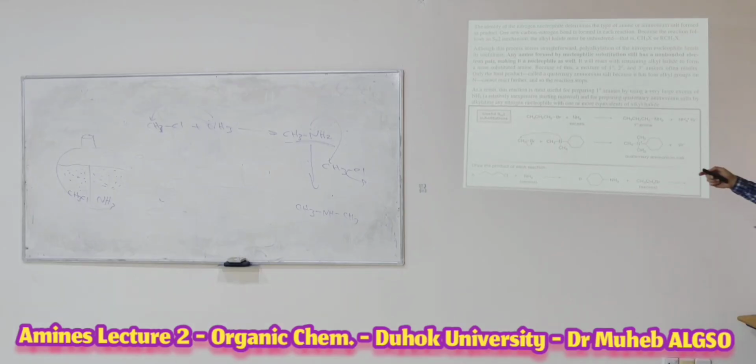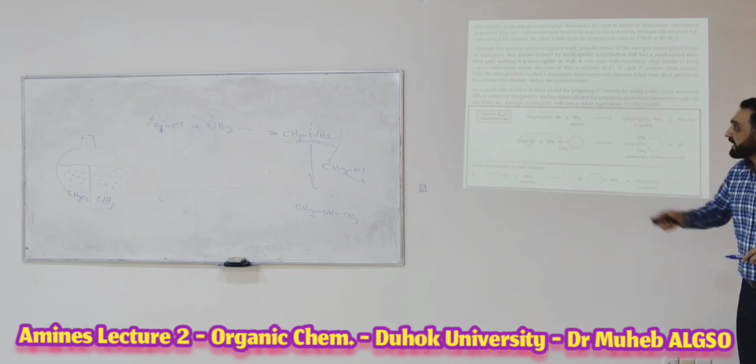For this reason, we said polyalkylation can happen. Polyalkylation of the nitrogen nucleophile can also happen in this reaction as a side product. This is a bigger problem in direct alkylation to prepare the primary amine.